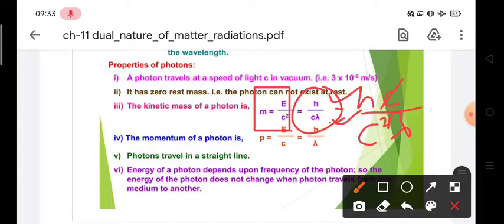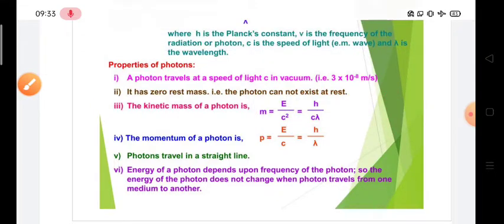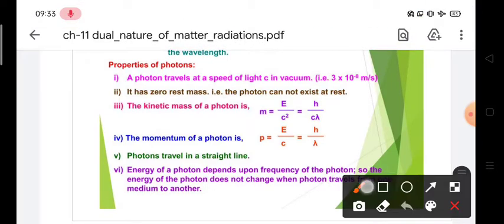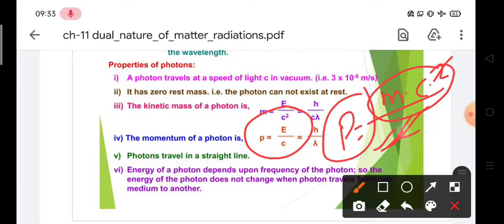Third formula I already explained to you, that is the momentum of a photon. Momentum is given by E upon c. E you know is mc square, and upon c, c to c will cancel out, and the quantity we get is mass into velocity. Basically it is nothing but momentum, so we call it the momentum of a photon.